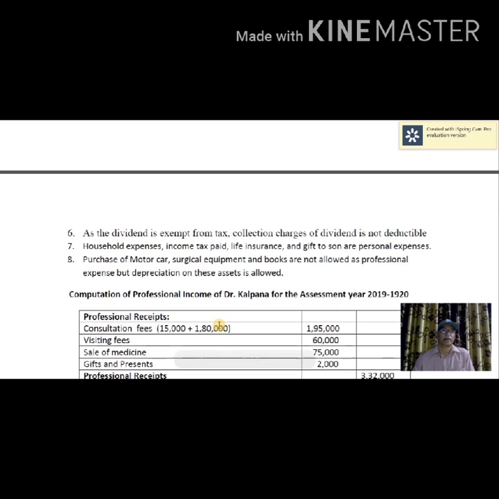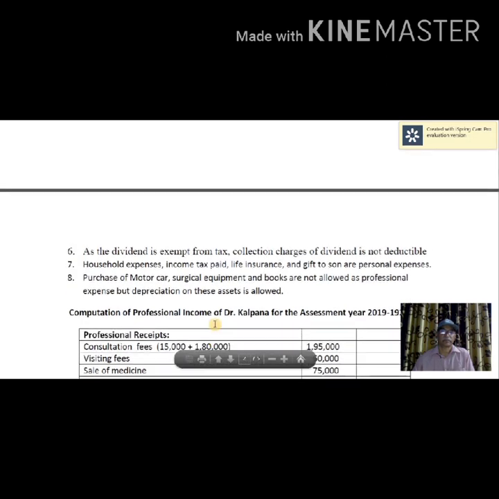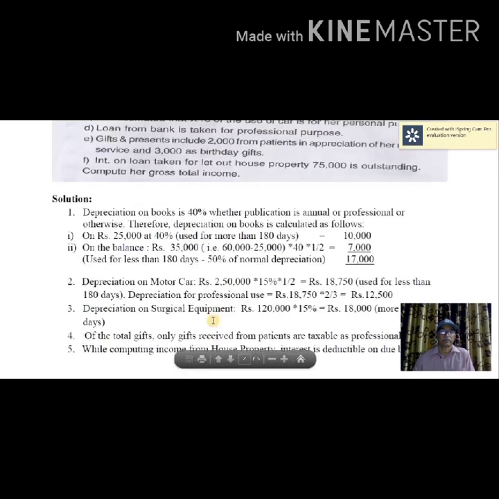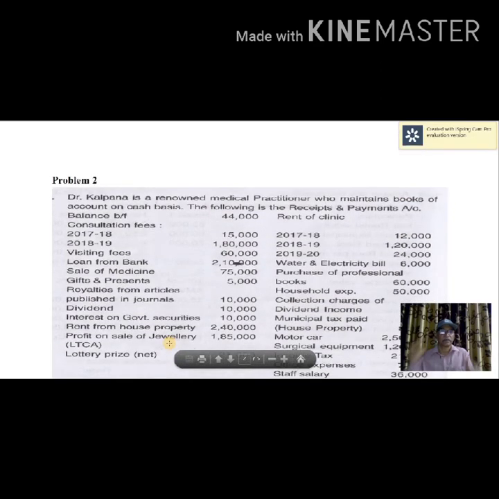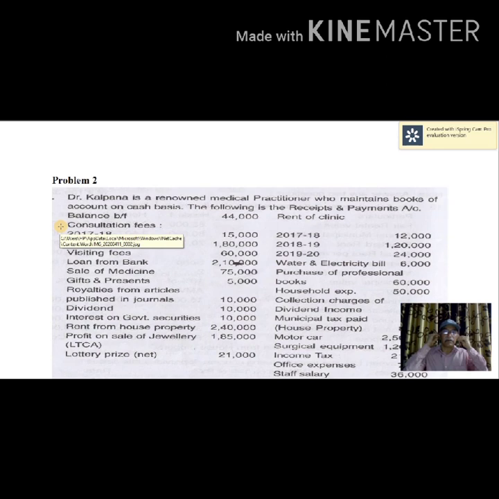Look at the receipt side. Consultation fees of both the years should be taken because accounts are maintained on cash basis.